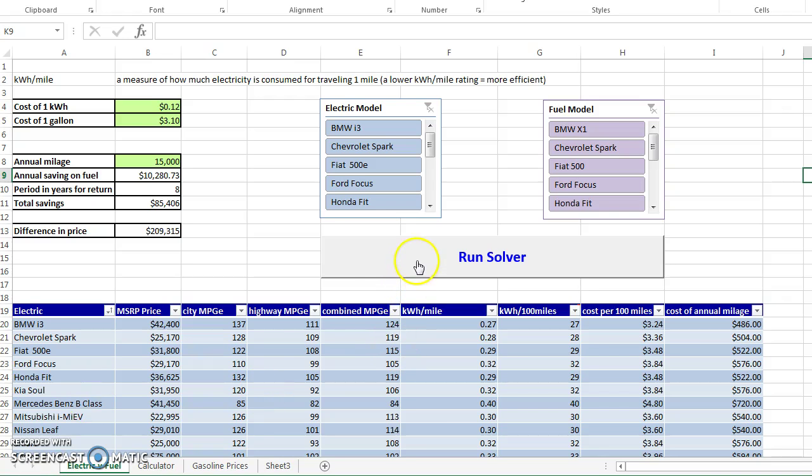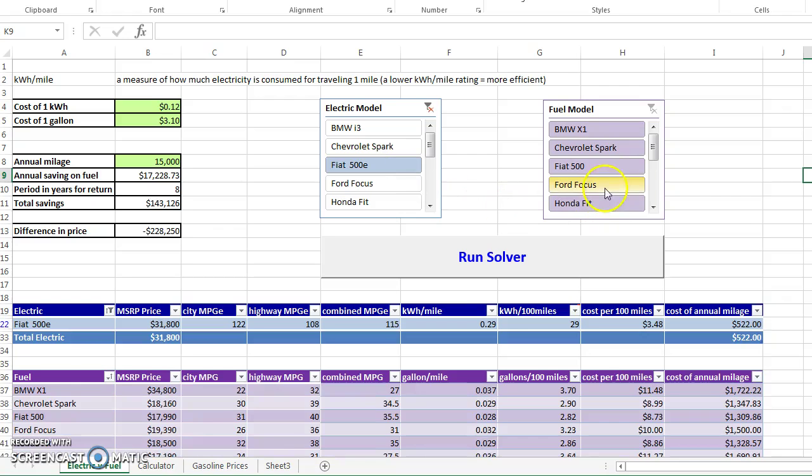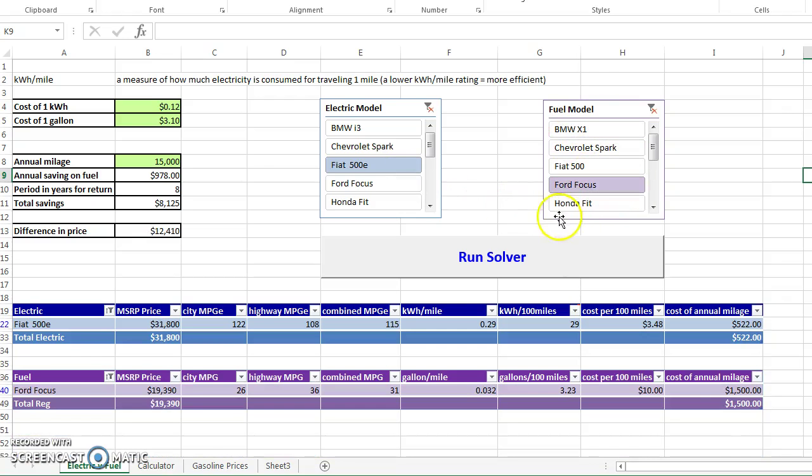So obviously we can compare different cars. This is the electric motor. I inserted slicers to make it easier to select the cars. We can, for example, compare a Fiat versus a Ford Focus, which are fuel cars. However, to make the comparison clearer, I just wanted to compare the Chevrolet Spark electric versus the Chevrolet Spark fuel, because they are basically the same car; the only difference is that one is run by electricity and the other by fuel.